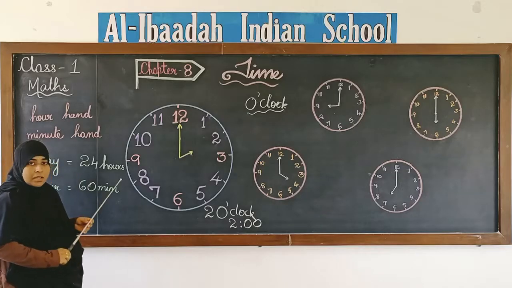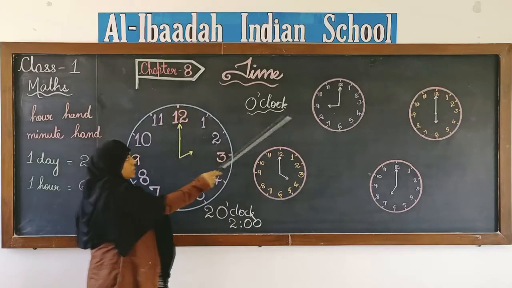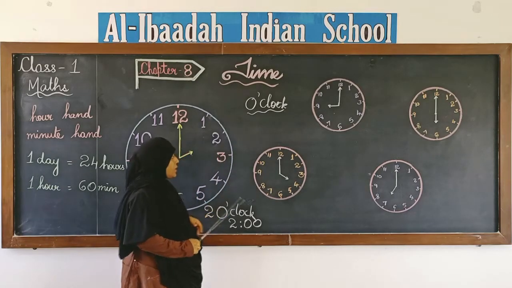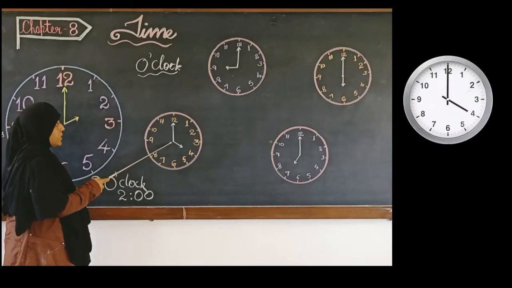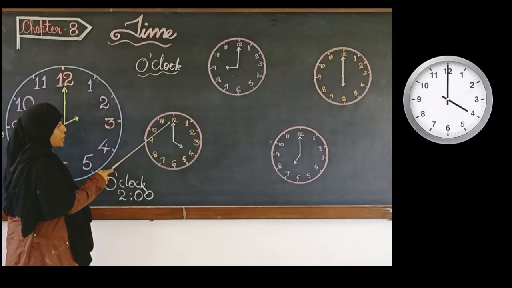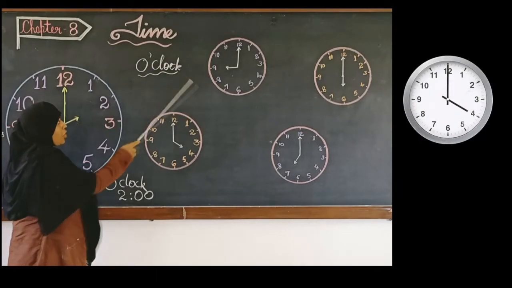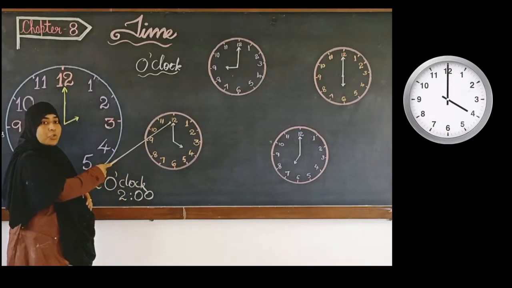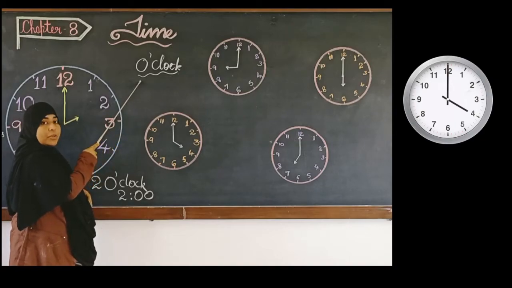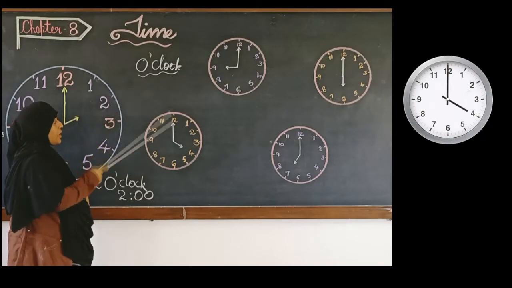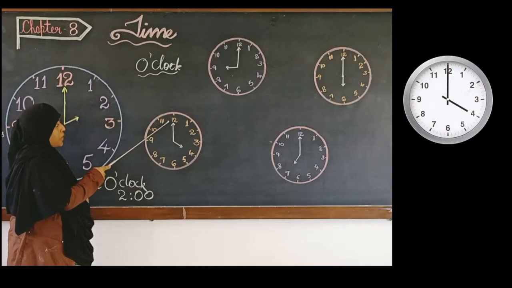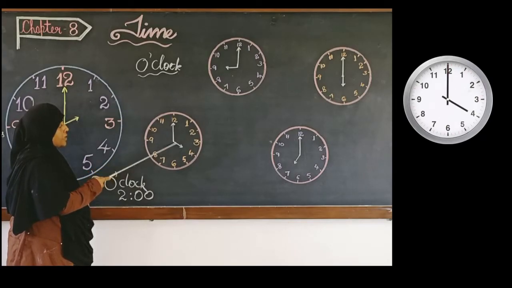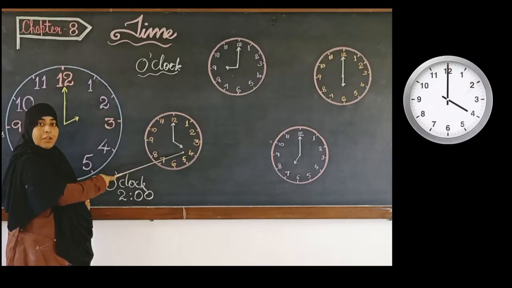Now, we will try to read the o'clocks which are there on these 4 clocks over here. In the first clock here, we can see that the minute hand is towards 12. If you see all the clocks, in all the clocks the minute hand is pointing towards 12, because we are trying to read the o'clocks. Okay. Now, the minute hand is towards 12 and the hour hand is pointing towards the number 4.